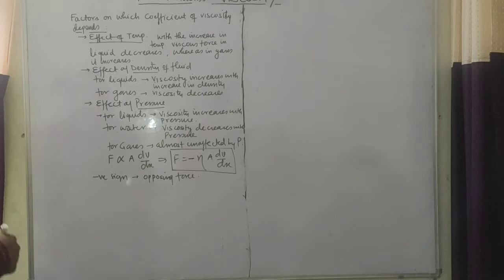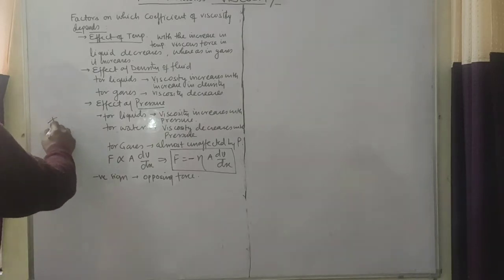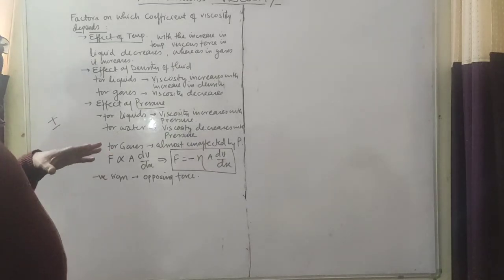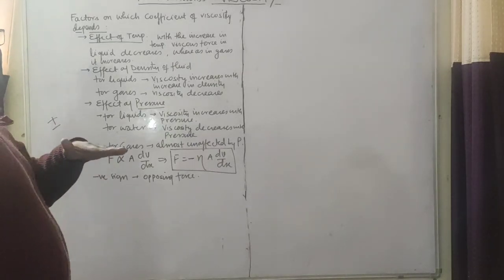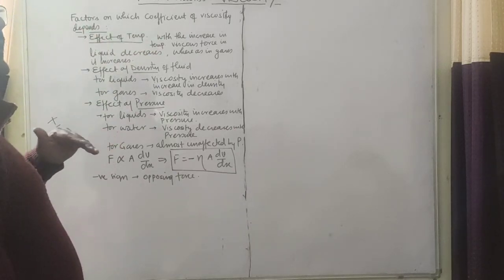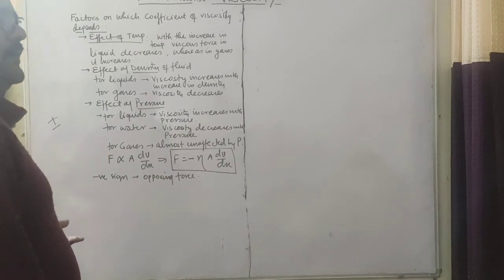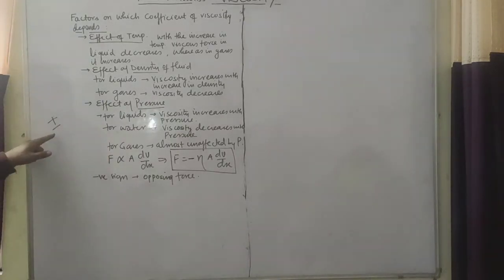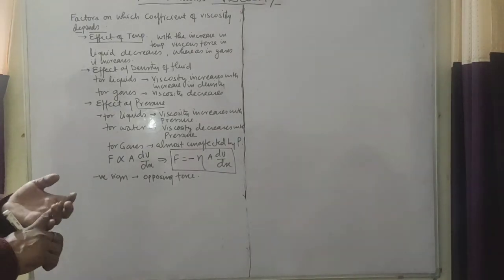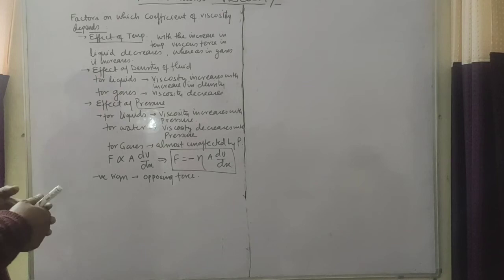Sometimes in some books it might be written as plus and minus. So plus sign indicates that for the layer which is flowing, for which we need to find viscous force, there is a layer above it and a layer below it. The above one will oppose and the lower one will support it. So which opposes is negative, which supports is taken as positive. Positive means it is supporting the motion of layer. For negative it is opposing the motion of layers.